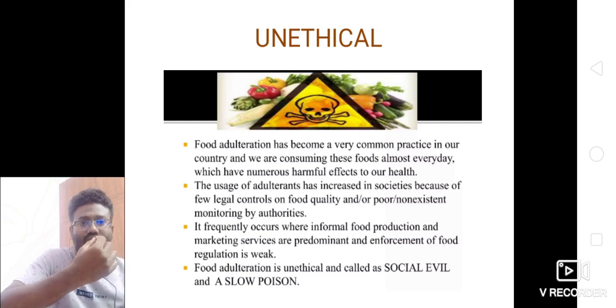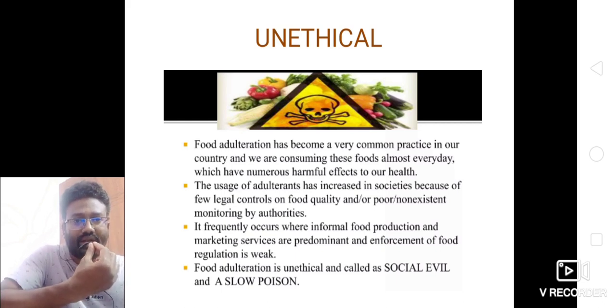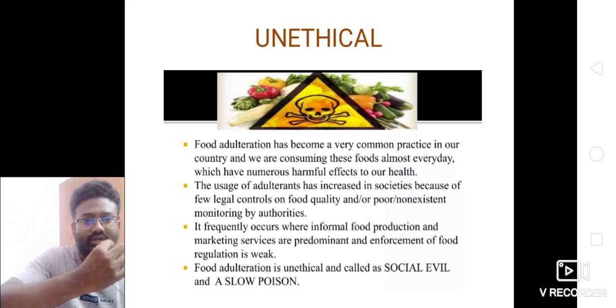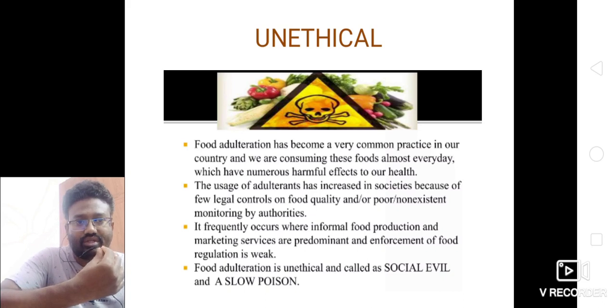Next, unethical practice. Food adulteration has become a very common practice in our country, and we are consuming these foods almost every day, which have numerous harmful effects on our health. The usage of adulterants has increased in societies because of few legal controls on food quality and poor or non-existent monitoring by authorities. It frequently occurs where informal food production and marketing services are predominant and enforcement of food regulation is weak. So food adulteration is unethical and is also called a social evil and a slow poison.